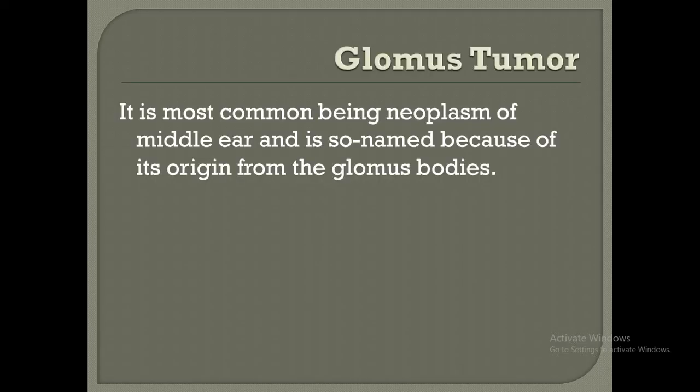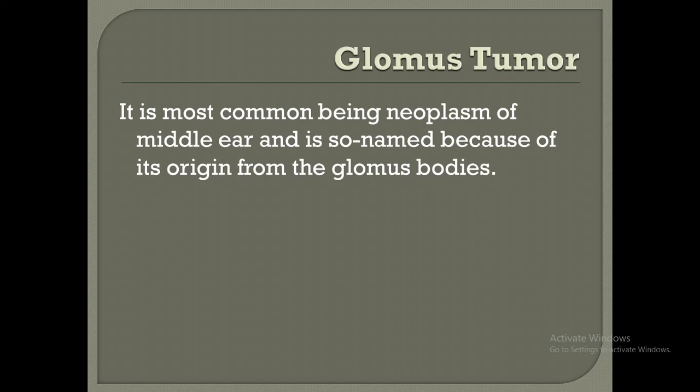Tumors of the middle ear and mastoid can be divided into primary and secondary tumors. The primary tumors can be benign or malignant. The benign tumors include glomus tumor, and malignant tumors like carcinomas and sarcomas of the middle ear cavity. The secondary tumors can come into the middle ear cavity or mastoid from adjacent areas, like from the nasopharynx through eustachian tube, from the external auditory canal, and from the parotid gland. The metastatic tumors from carcinoma of bronchus, breast, kidney, thyroid, prostate, and GI tract can also present in the middle ear cavity.